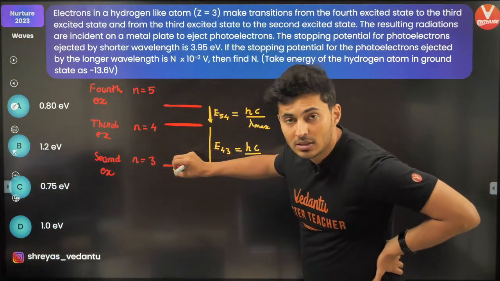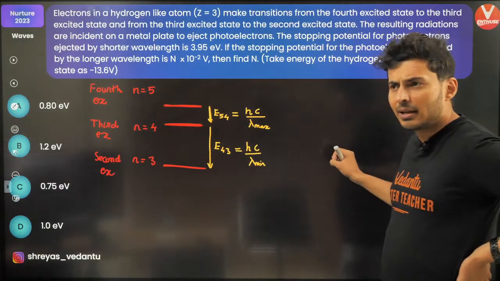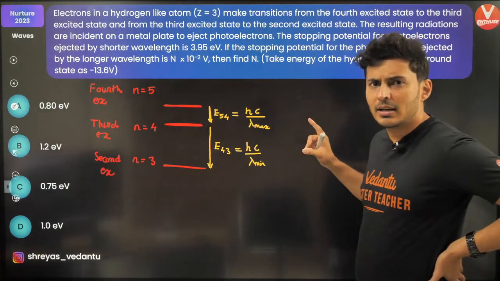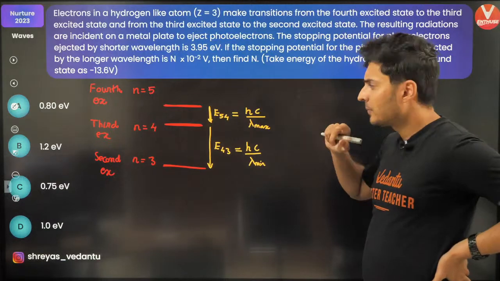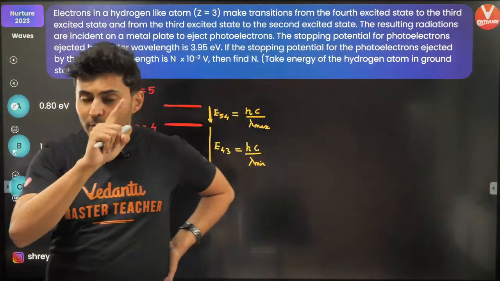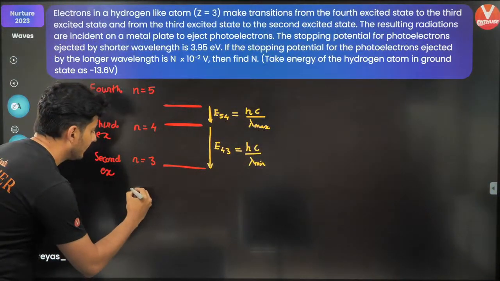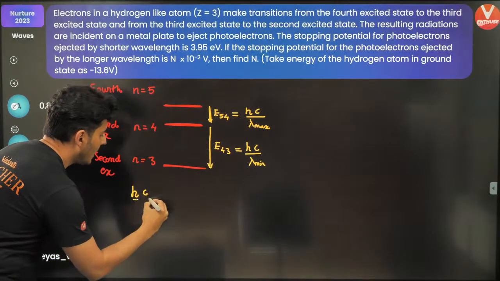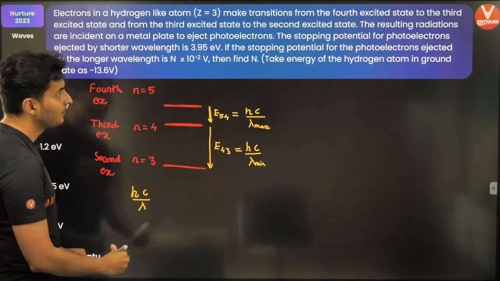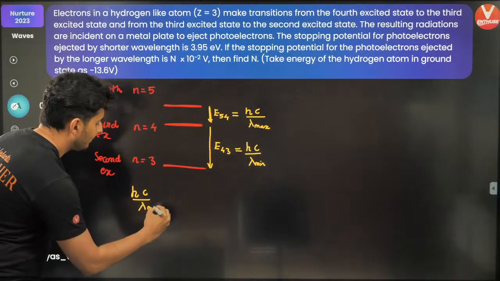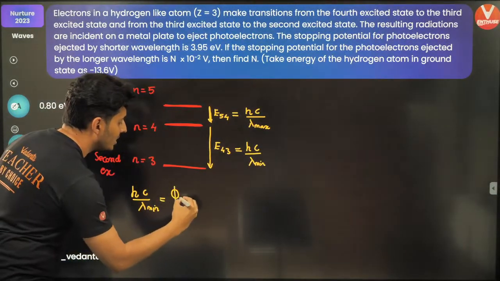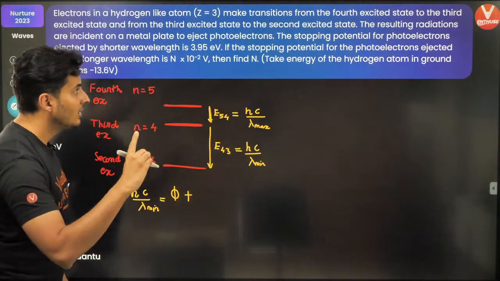These photons fall on a photoelectric plate. Work function will be there. Stopping potential will be there. So my point is, can I write that hc by lambda minimum, let's say, will be work function plus the stopping potential?